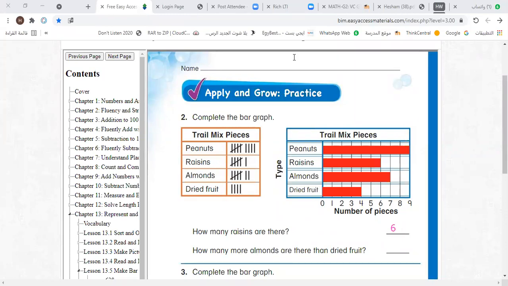How many more means plus or minus? Minus. 7 minus 4. 7 minus 4 equals 3. Yes, very good. We have 7 pieces of almonds and 4 pieces of dried fruit. It's 7 minus 4. Yes, 7 minus 4 equals 3. Let's write here 3. Thank you.